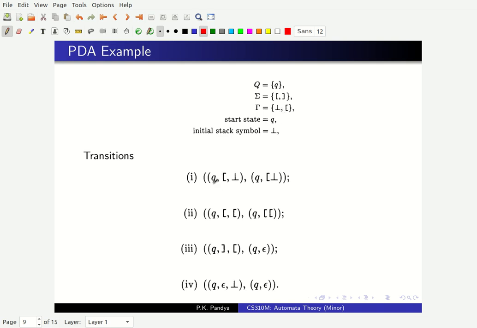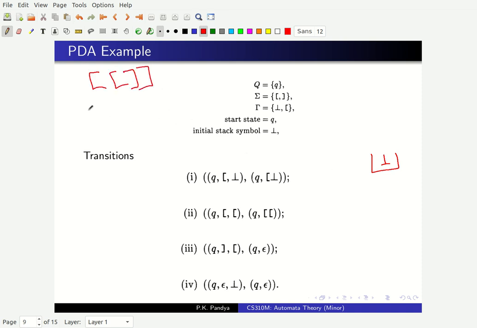If I am in state Q, and if I am seeing left bracket symbol in my input word, and on the top of the stack is bottom, then I replace this bottom by this thing. So if my stack had a bottom, and in my input word, let me draw an input word which consists of, let's say, left bracket, right bracket.